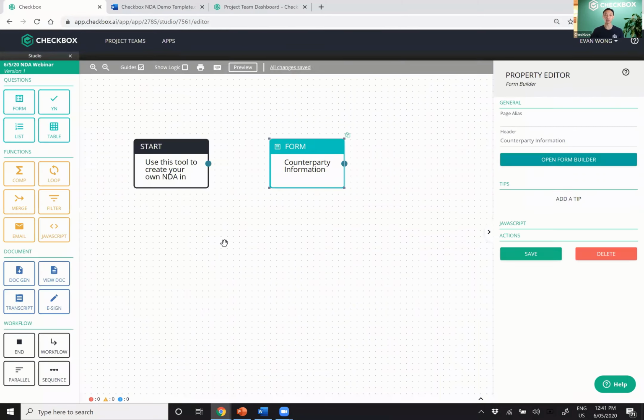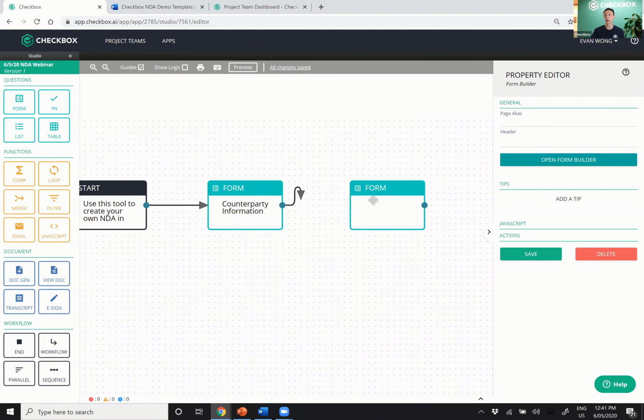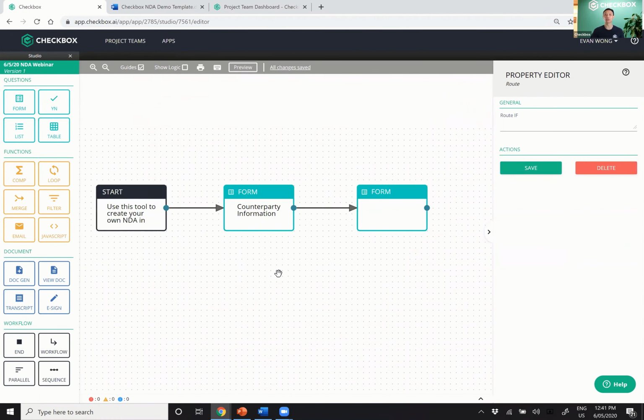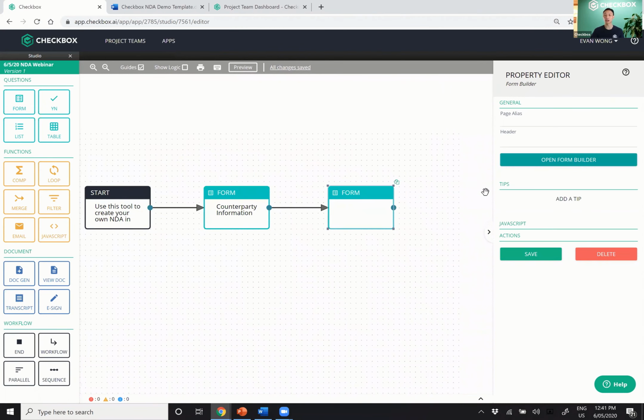I want to also capture the purpose of the actual engagement. So what I can do here is introduce another form. Now I don't have to, I can build everything on the one form, but from a user experience point of view, I want to section out the questionnaire. So here I'm going to have another form, and I'm going to look at the purpose of the NDA. All right, I'm going to jump right in. And here I'm going to again ask for the purpose.